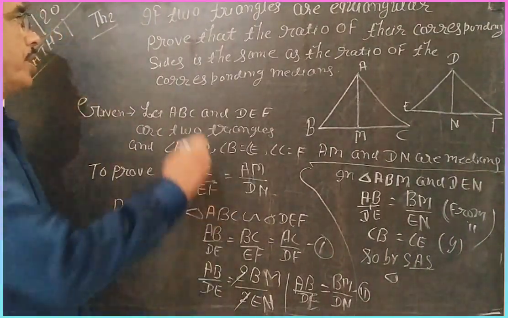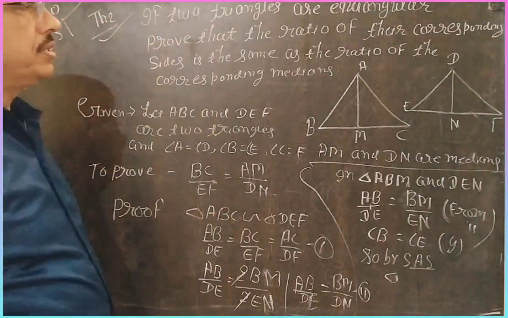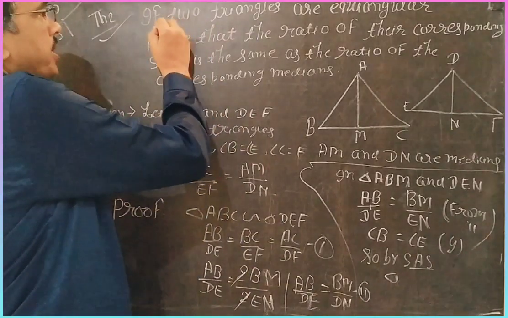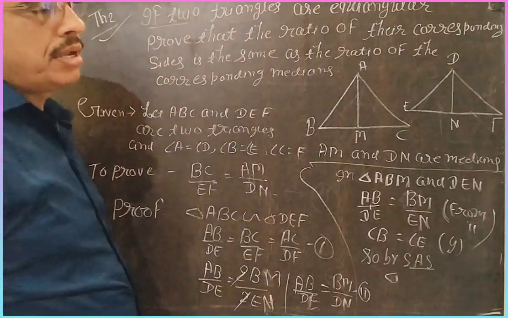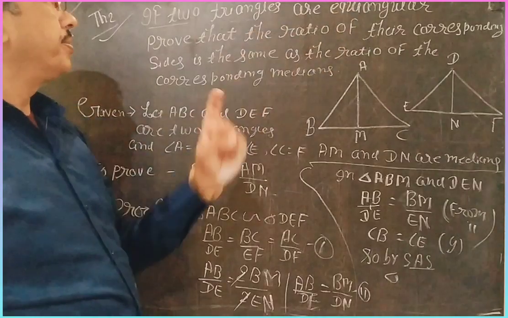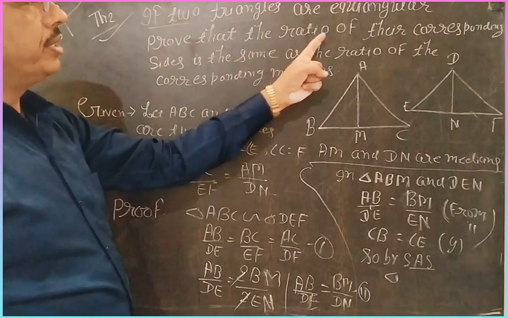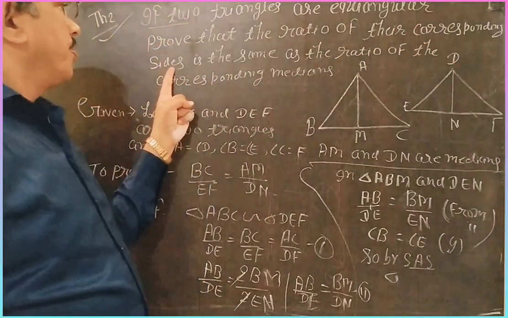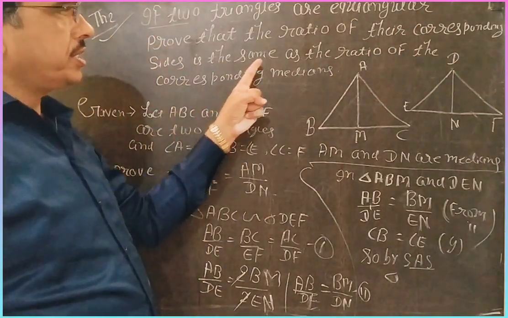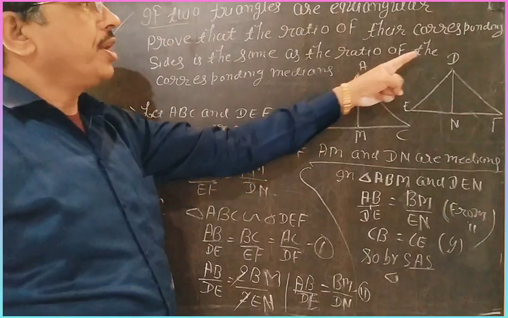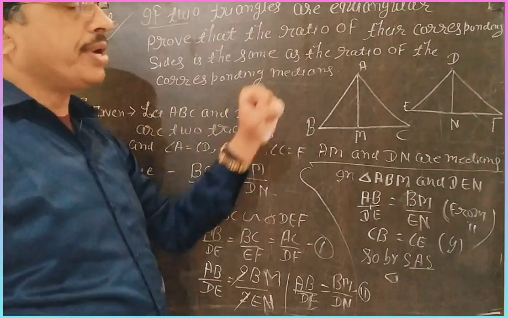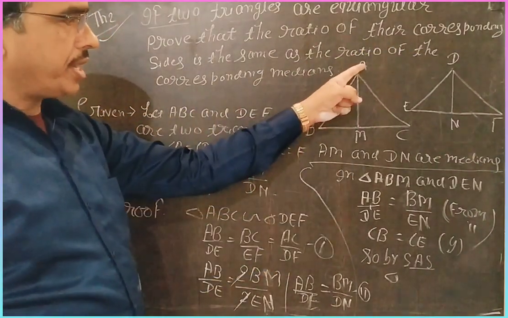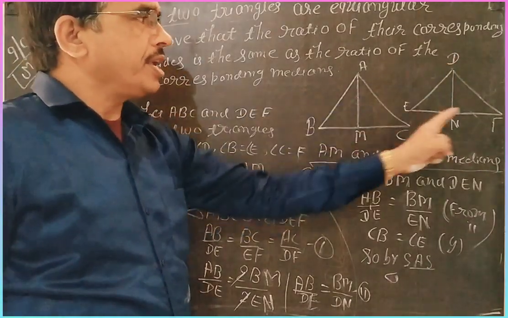Now the second theorem is related to medians. So dear students, the question is: if two triangles are equiangular, then prove that the ratio of their corresponding sides is the same as the ratio of their corresponding medians. So first we write triangle ABC and triangle DEF.